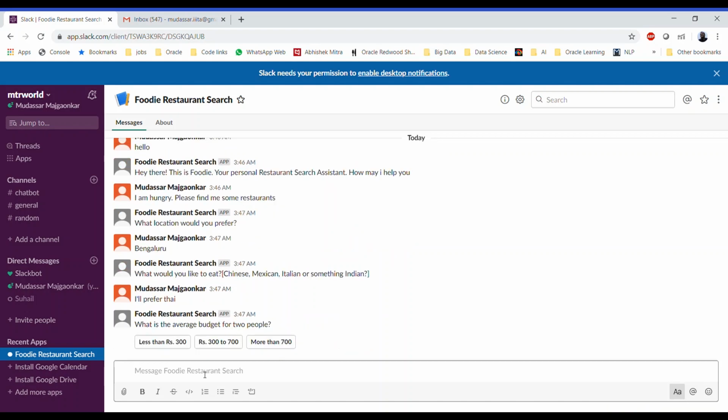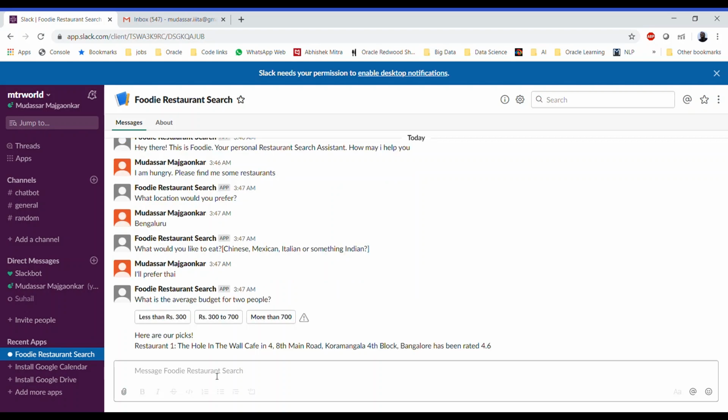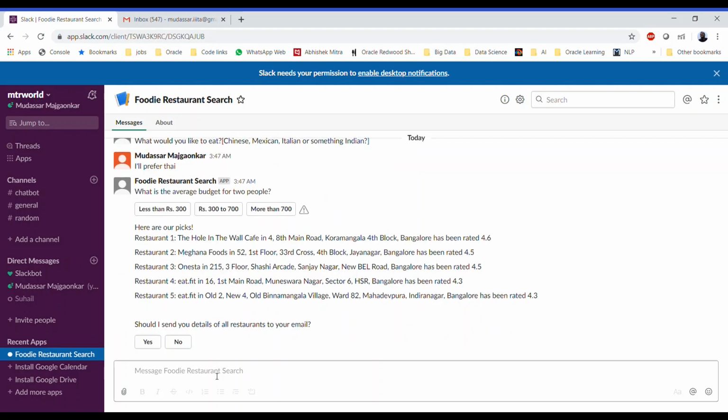It says what is the average budget for two people. We have given some interactive buttons also. If you select rupees 300 to 700, the average budget of the two people will be between 300 and 700. Once you select that, it will go behind and search for the restaurants, and it will display you the top 5 restaurants sorted in descending order based on the user ratings. After that, it will ask you whether you need to receive an email for all these restaurant details or not.